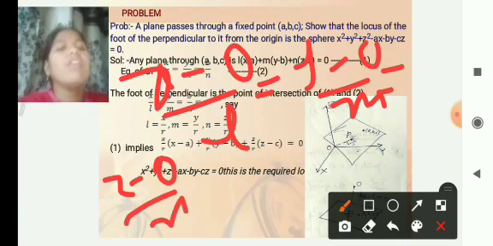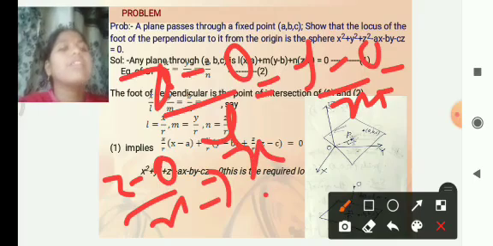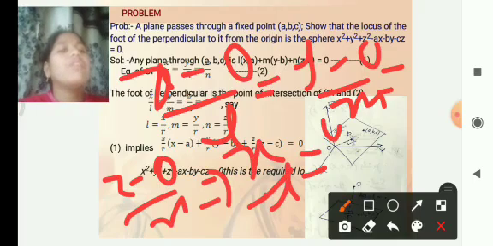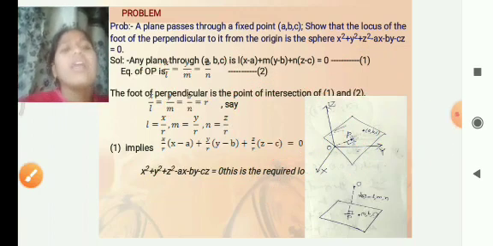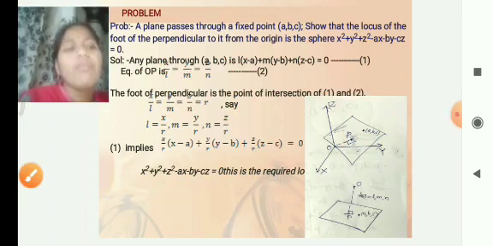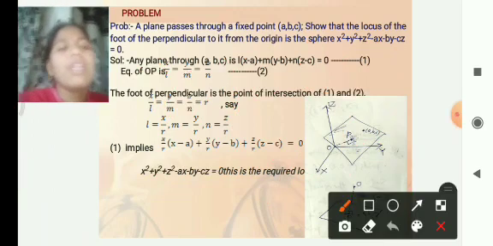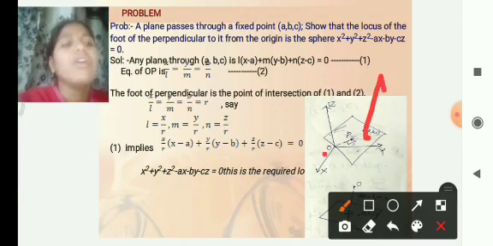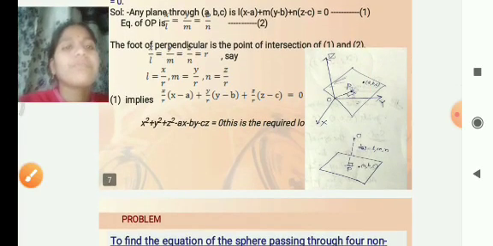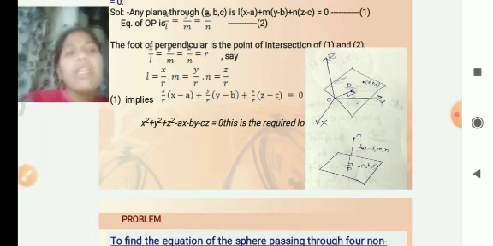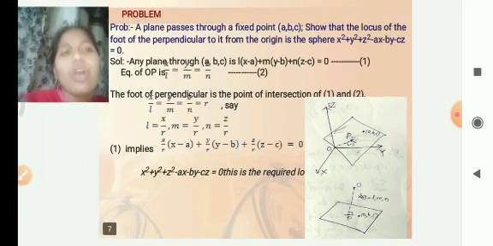Then we get the equation x by l equals y by m equals z by n. This is the equation of the line OP. OP is the foot of the perpendicular from the plane. Look at this picture. The foot of the perpendicular is the point of intersection of those two lines.